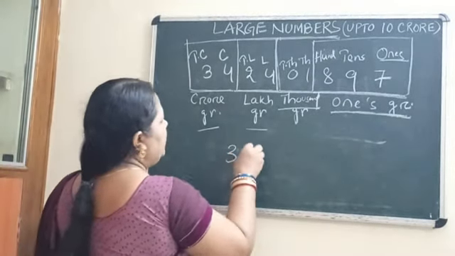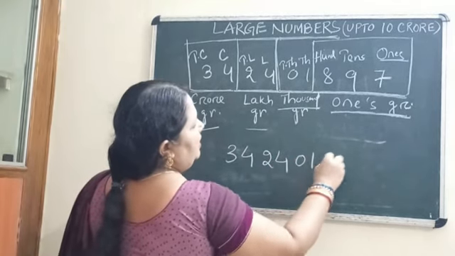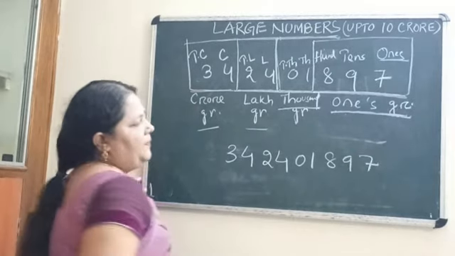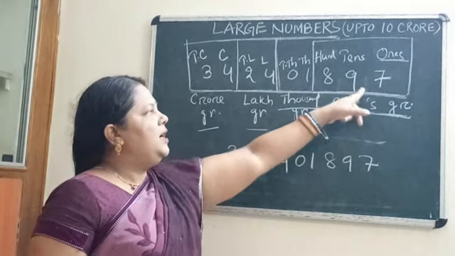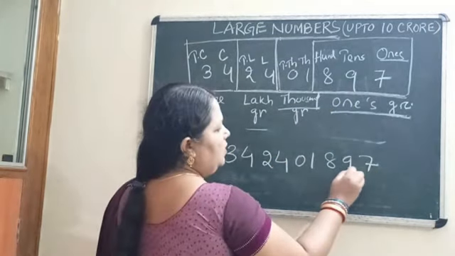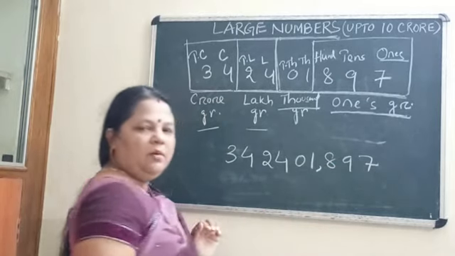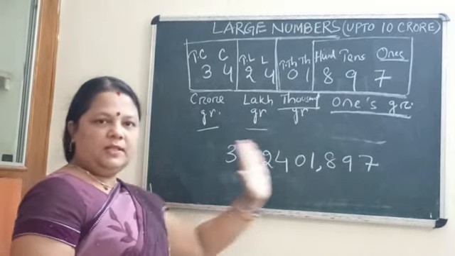Okay. I am writing here again 3, 4, 2, 4, 0, 1, 8, 9, 7. So here you can see I have taken one group as taking 3 places. Clear? So let's take 1, 2, 3 and you put a comma. That means I have separated this group from the first group.